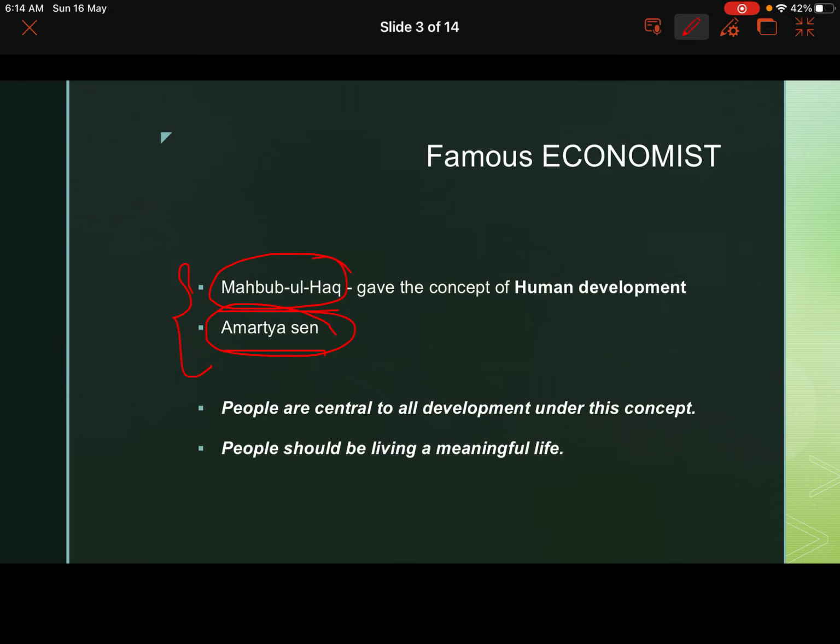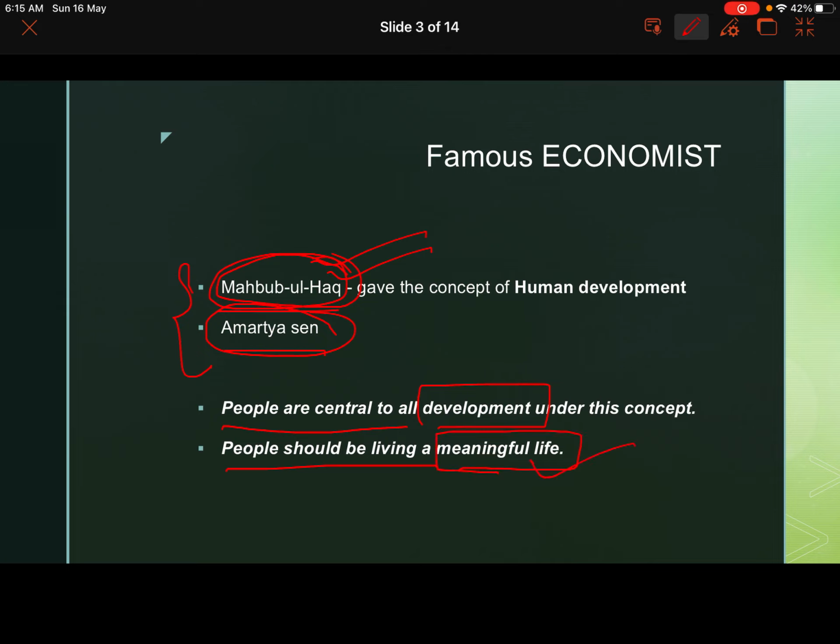In fact, this question might arise that who gave the concept of this particular human development? It was given by Dr. Mehboob ul Haq, though they made a team, but then the work proceeded under Dr. Mehboob ul Haq only. According to them, people are central to all kinds of development which takes place, and people should be living a meaningful life to have human development.